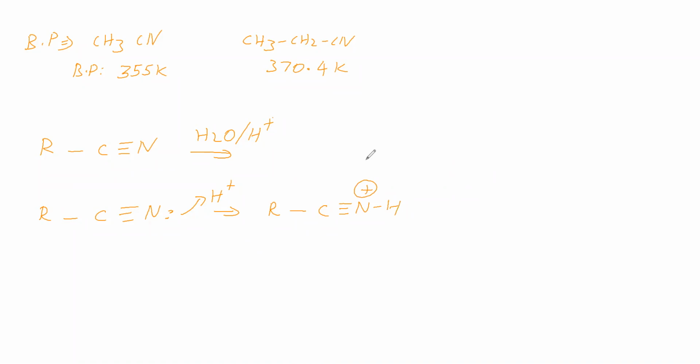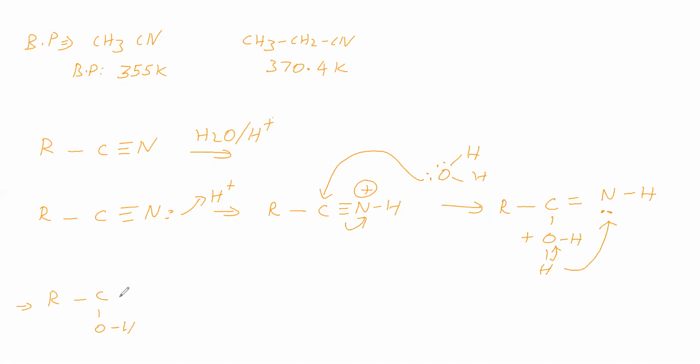Then water attacks. This oxygen attacks this carbon, and this bond pair shifts to nitrogen. So we'll get RC, OH2 with positive charge on oxygen, double bond to N with lone pair and H. Next, H plus leaves from here and attacks here. So we will get RC(OH)=NH2 plus.